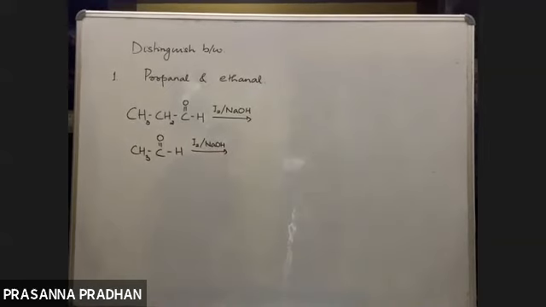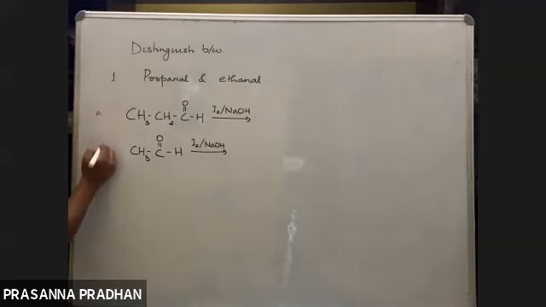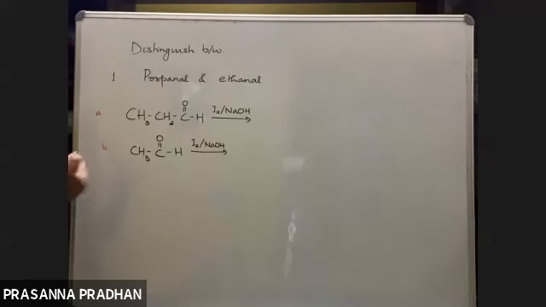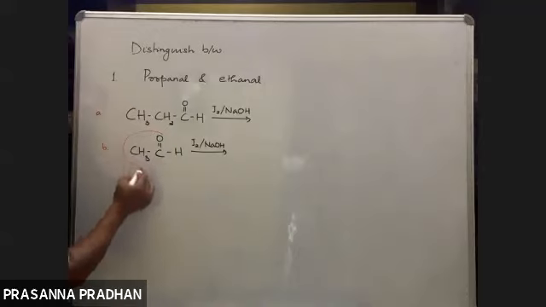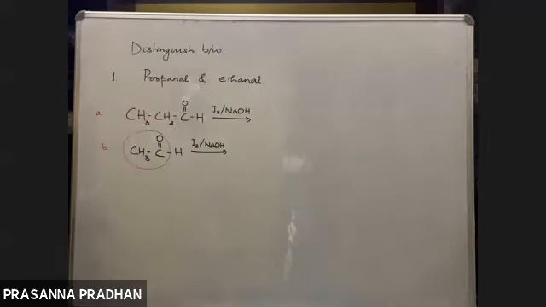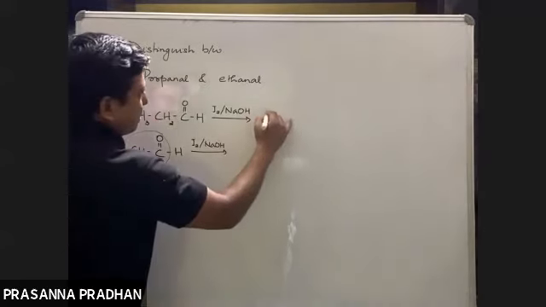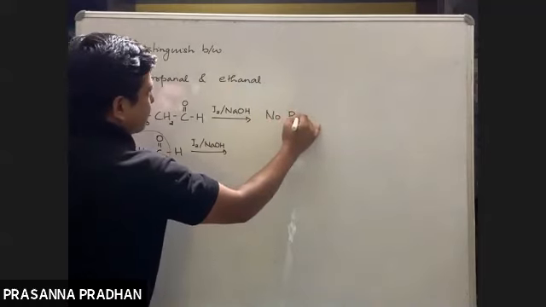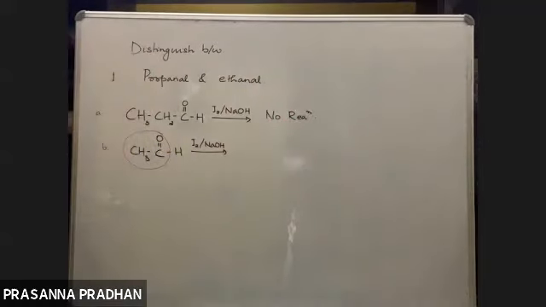Yes, Niyati, tell me, please help me. Which one will give you iodoform, which one will not give you iodoform test out of these two compounds? Yes, ethanol will give iodoform, very good, because it contains a ketomethyl group. यहाँ पर तो ketomethyl group नहीं है, we have a CH2CO group. So what will you write in the first case? Simply देखो, no reaction. बस. So propanol does not give us iodoform test, but ethanol gives you iodoform test.